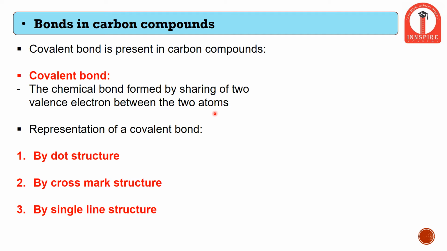In order to represent these bonds on paper, they are represented in the following three possible structures. First is the dot structure, second is the cross mark structure, third is the single line structure. We will be studying these one by one.